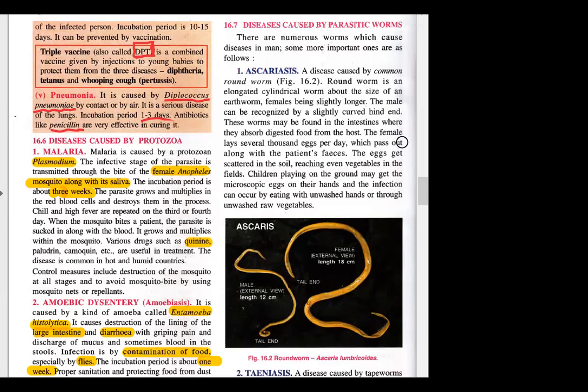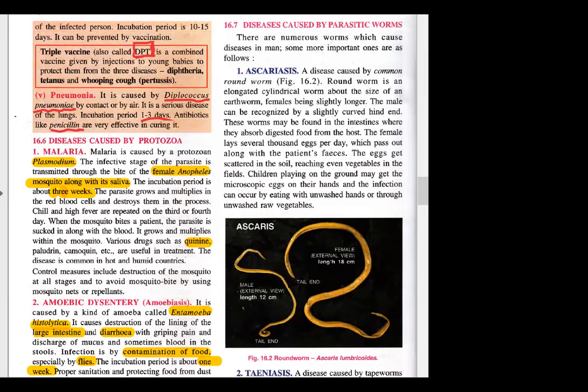And how is its detection done? You will find its eggs in the feces. So you give human feces for testing, and then the eggs of these worms are detected there.